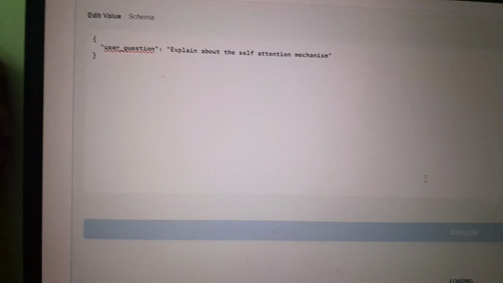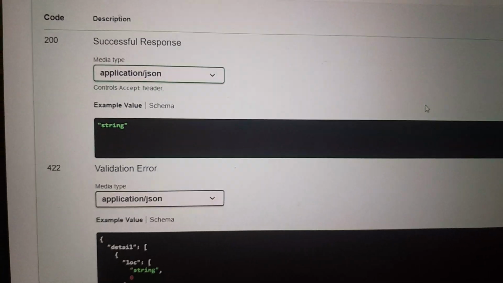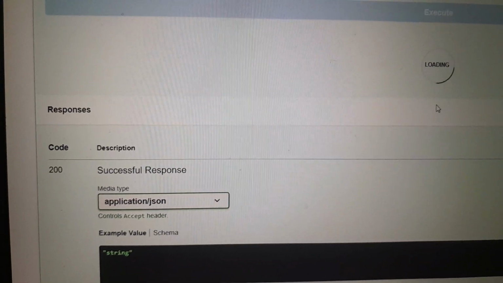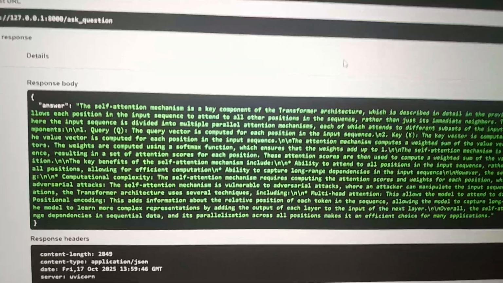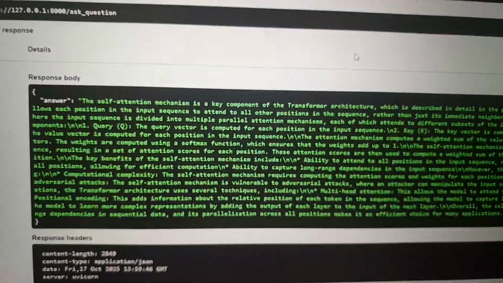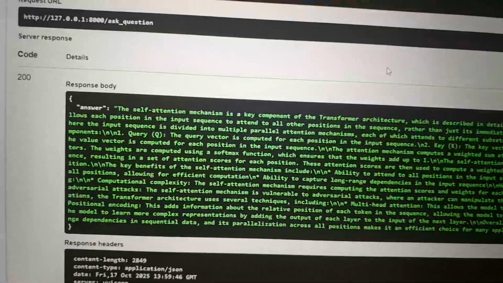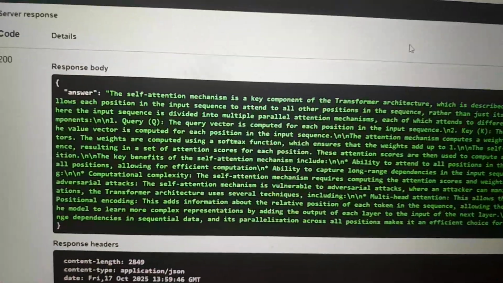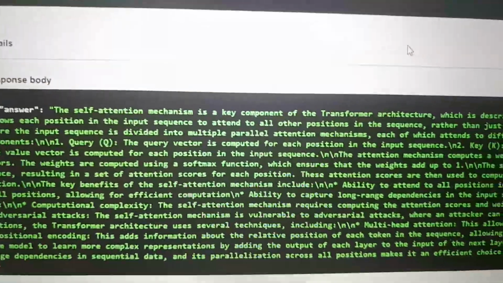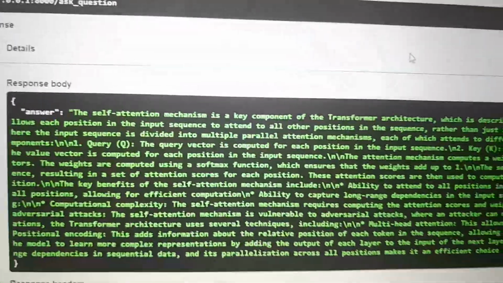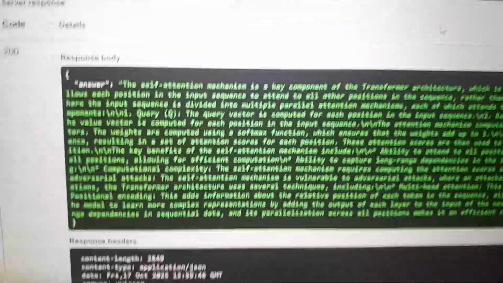So I have asked 'explain about self attention mechanism'. It will take a couple of minutes for that. We'll wait. Here the model has answered about the self attention mechanism, which you could see. The self attention mechanism is a key component of the transformer architecture. So it has given a good comprehensive answer, and this is in the document.